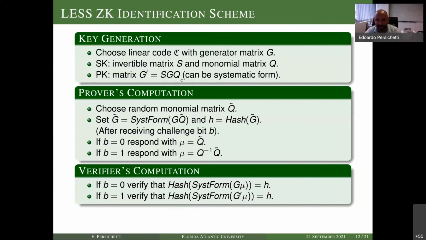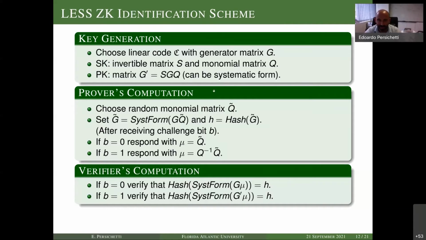So G prime is SGQ technically, although in practice we can choose this to be the systematic form, which is a more convenient choice. And then what the prover does to prove himself to the verifier is he will choose a second instance of the same group action, with a different element. So he will choose a Q tilde, and then we produce a systematic form of GQ tilde.